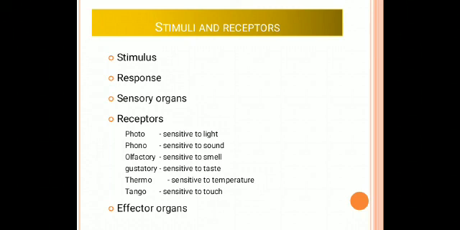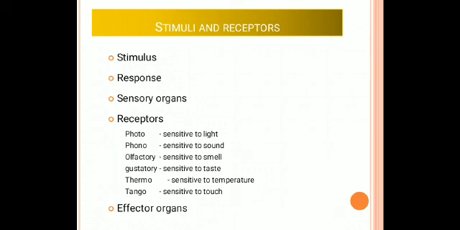Then phonoreceptors, or sound receptors. The ears contain sound receptors, or phonoreceptors. They are very sensitive to sound. We hear even very minute sounds because of the phonoreceptors. The next one is the olfactory receptors. Olfactory receptors are very sensitive to smells. They are the smell receptors. Our nose contains the smell receptors, or olfactory receptors.